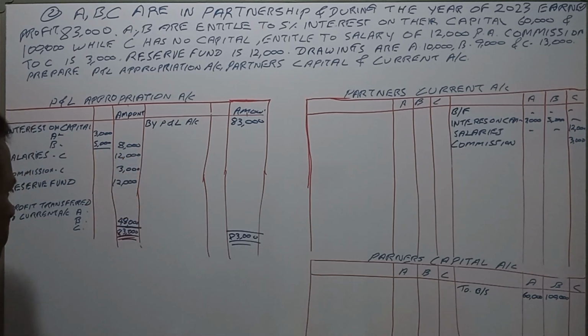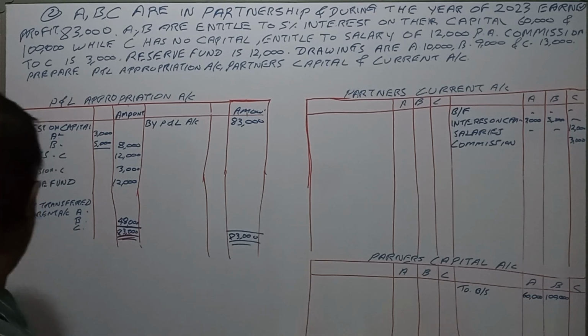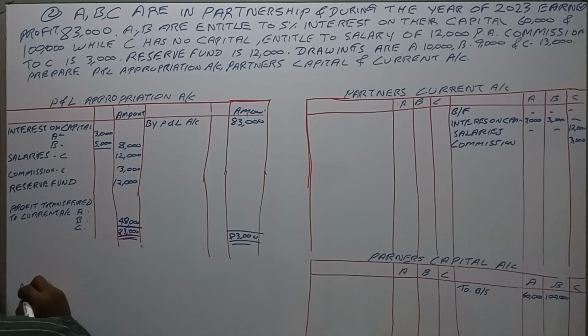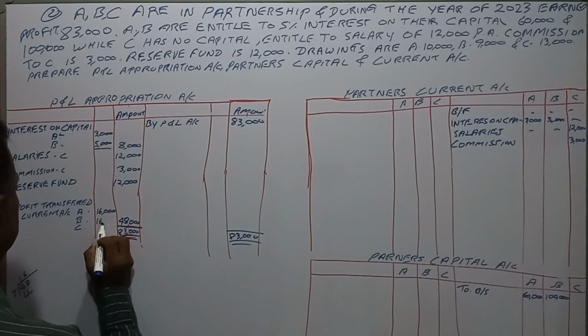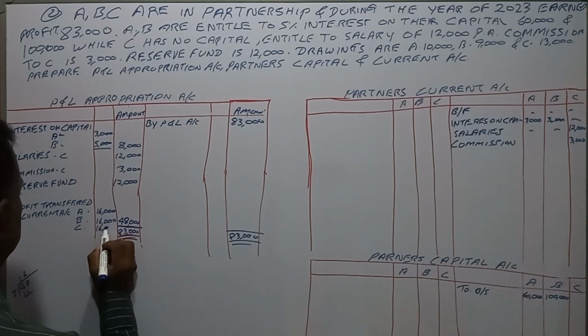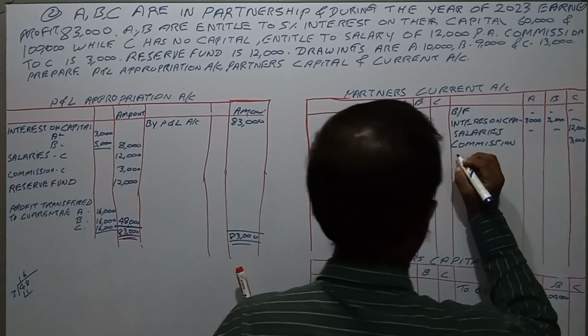So 83,000 less the appropriations leaves 48,000. You have to share the profit and loss between them equally. 48,000 divided by 3 is 16,000 each. They are sharing the profits 16,000, 16,000, 16,000.